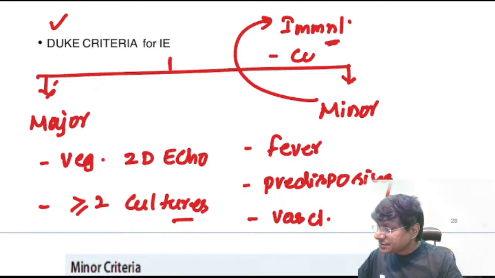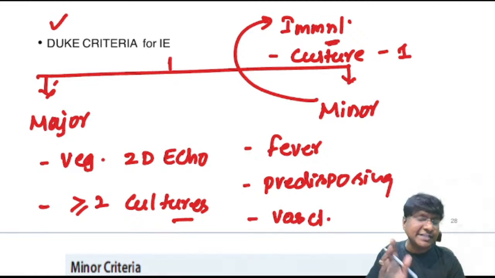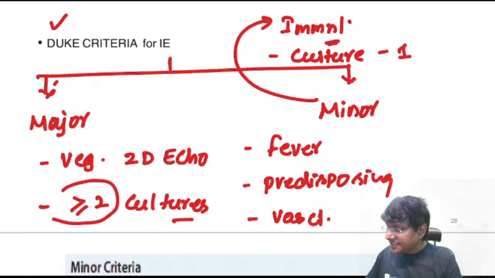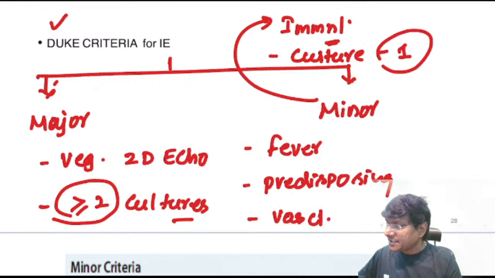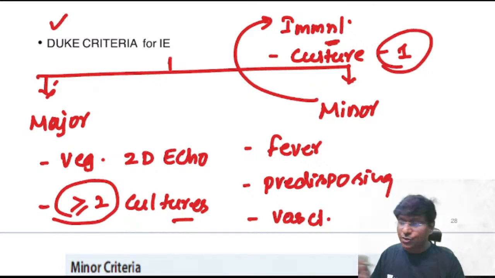Then culture, that should be positive. But the culture that is positive, it should not meet the major criteria. According to major criteria, 2 cultures are positive. But according to minor criteria, even if 1 culture is positive, we take that in the minor criteria. Okay, so that is about your major and as well as minor criteria.